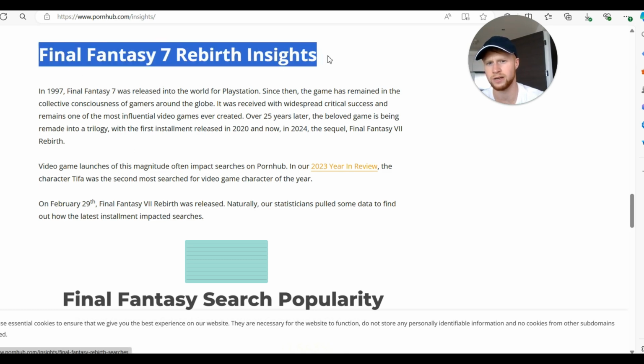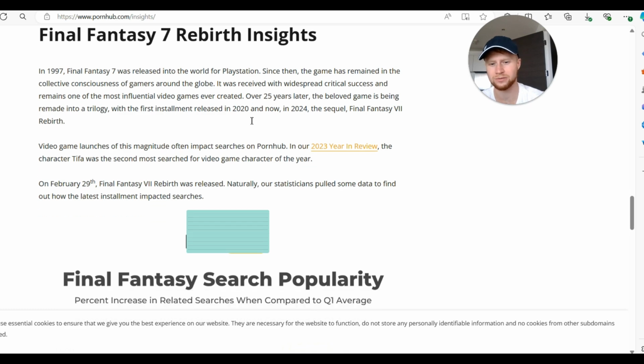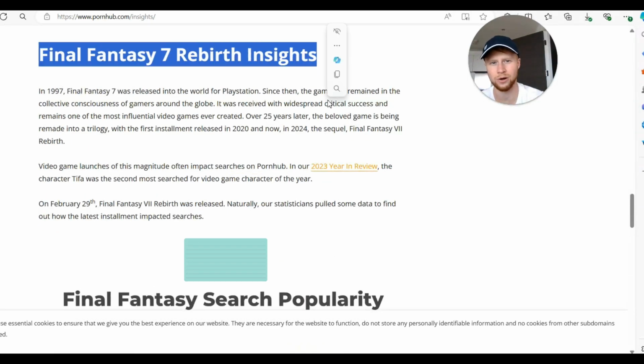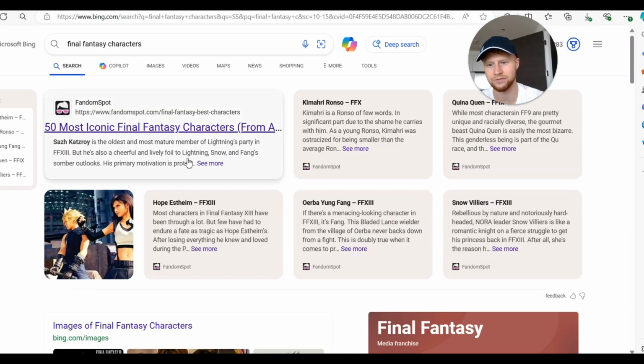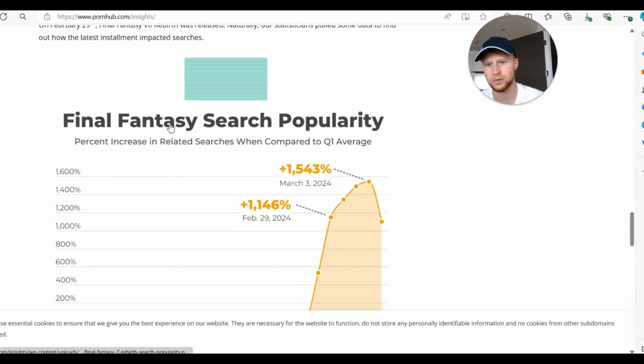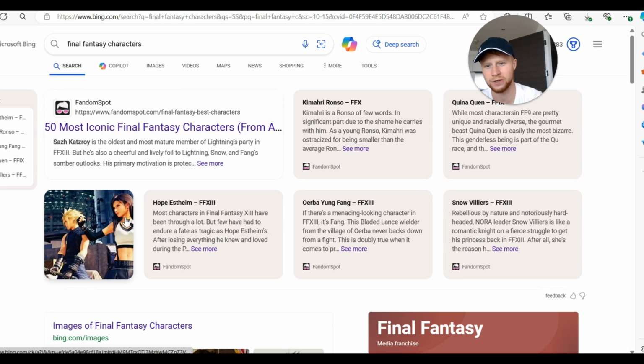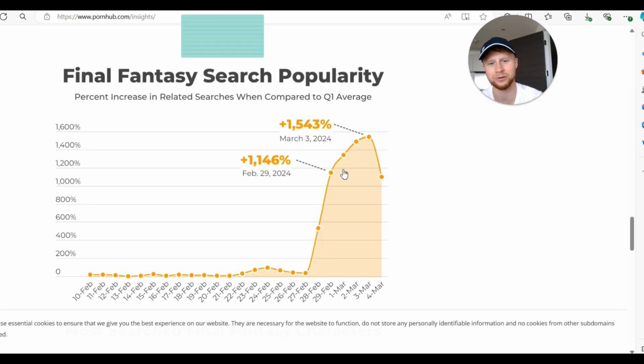But this thing here, I don't really play video games, so I don't really know what this game is. However, I've googled it. It is a video game, and it is very sad. So let's have a look. Look at these stats. So the popularity of this being searched on Pornhub, once again, it's a video game, but people are searching on Pornhub.